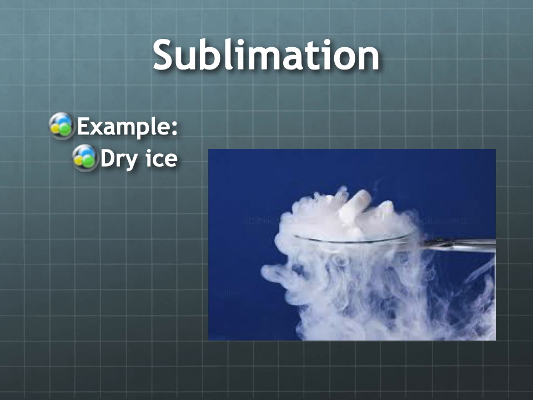So without getting into too many details, this is a good example of sublimation that you can see with your own eyes. We have this solid carbon dioxide, and the heat, even just from being in a hot room, will make it change its state and go from a solid to a gas while never being a liquid. So that's a good example of sublimation.